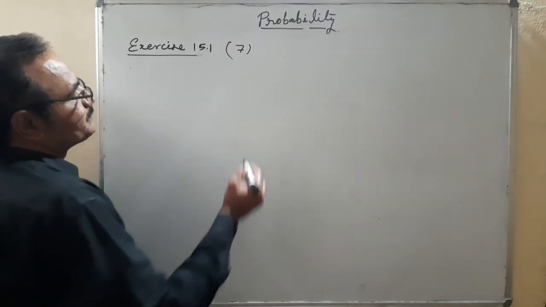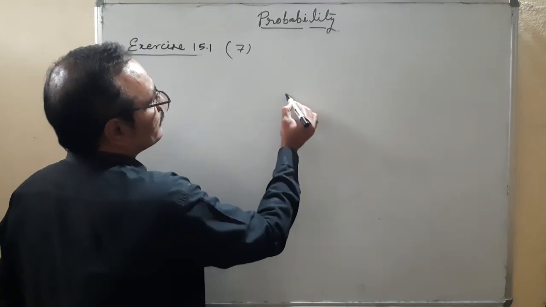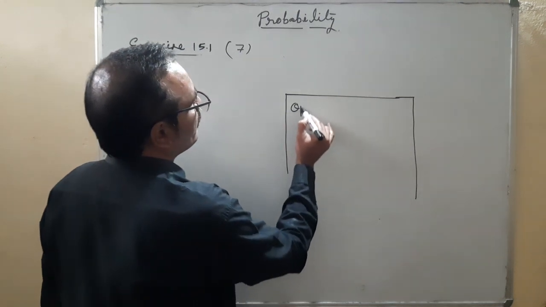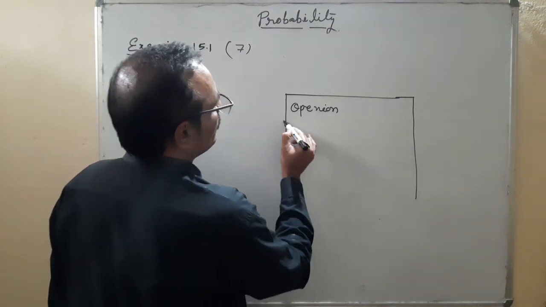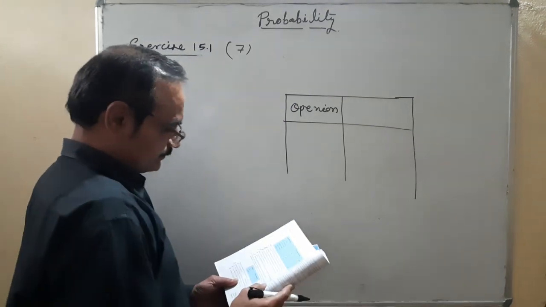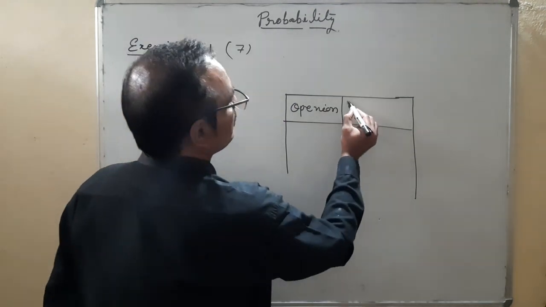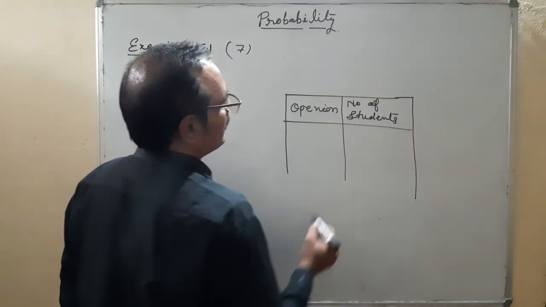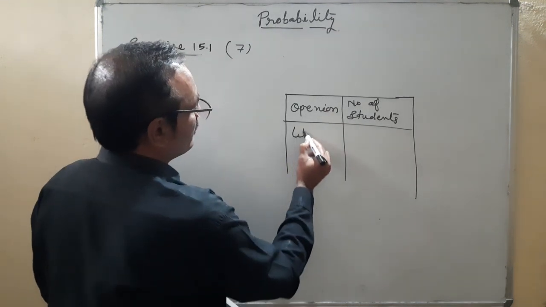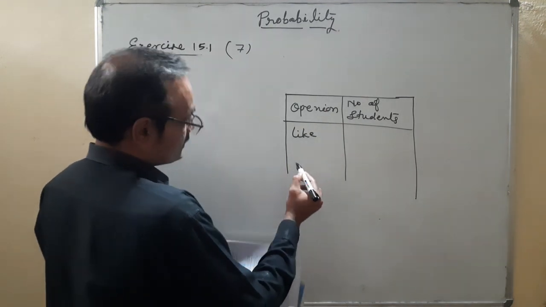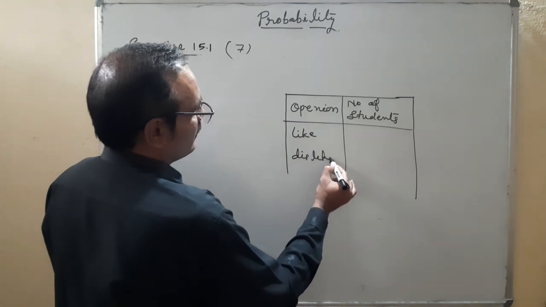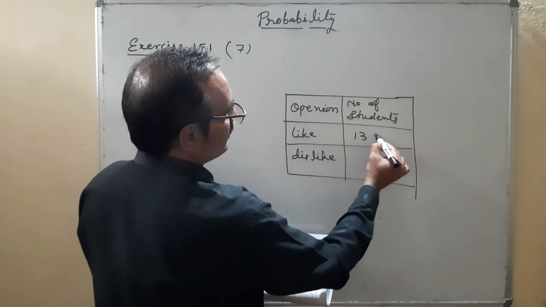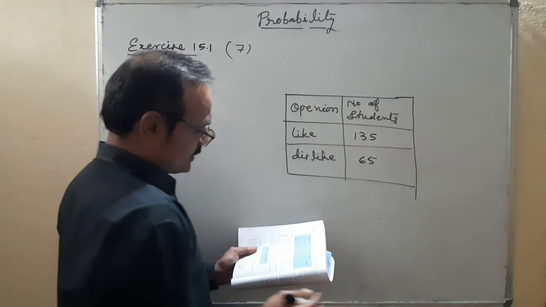Question 7. The table has opinion and number of students, with opinions like and dislike. Like is 135, dislike is 65. Total number of students is 200.